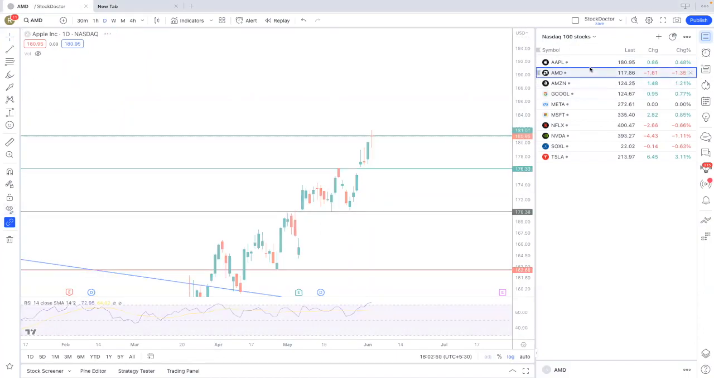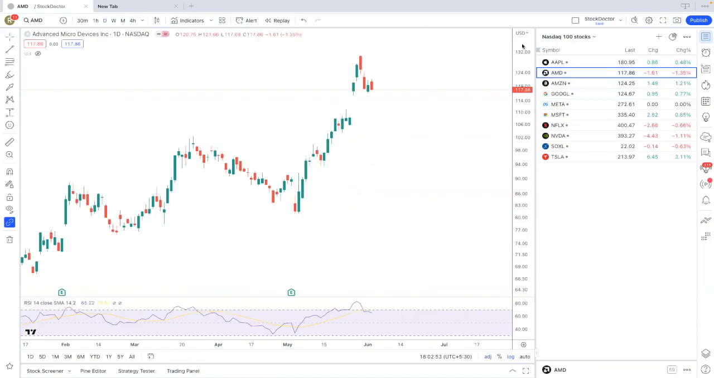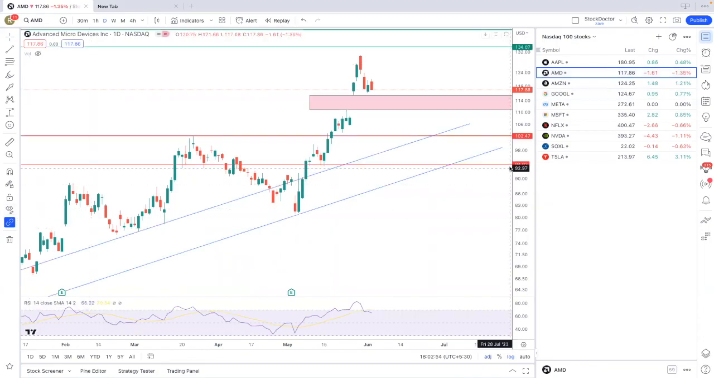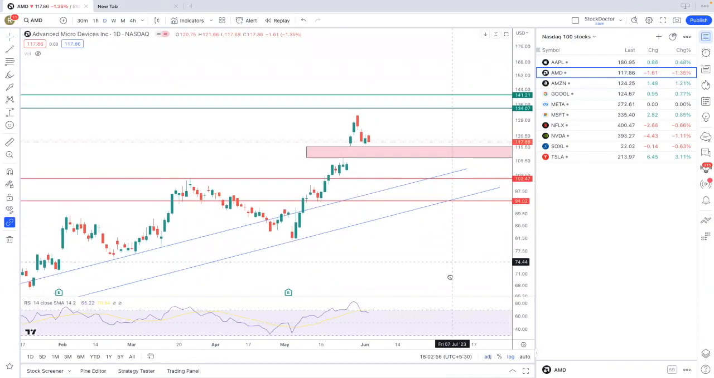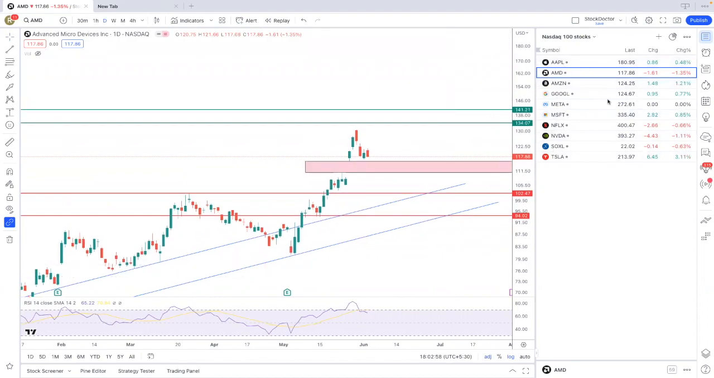Now we will do the analysis of AMD. Let you know guys that all these stocks we analyzed last week, and I have kept the same chart. I have not changed anything, because I wanted to show you guys how they performed this week after we did the analysis last week. Okay, so last week we mentioned here that